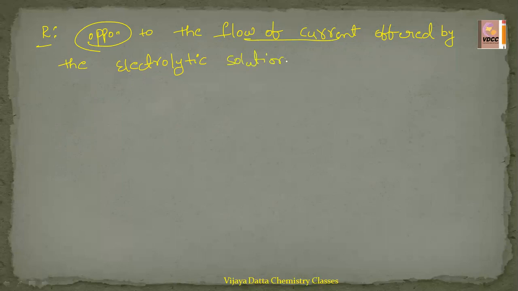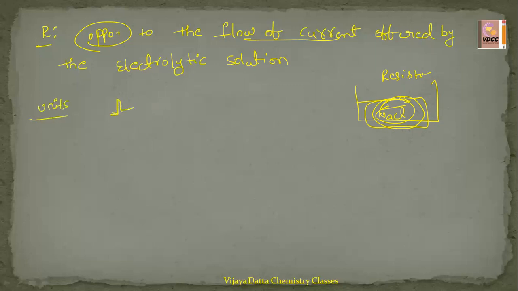Suppose you are taking aqueous NaCl, a strong electrolyte. It dissociates into ions, so electricity passes through it. But if it does not allow the current to pass through, then this NaCl solution has some resistance, which is called capital R, and the unit for this capital R is ohm, with the symbol Ω.